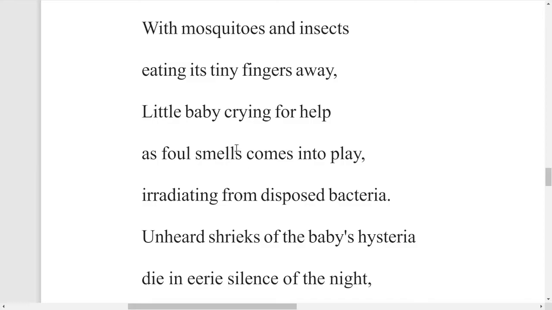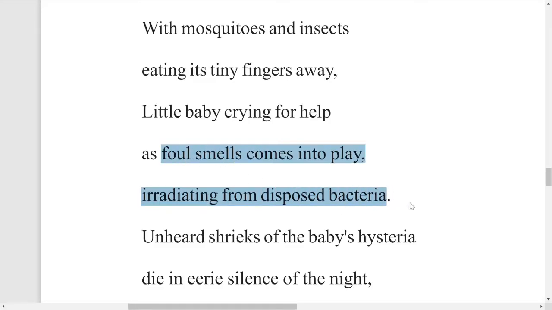Little baby crying for help as foul smell comes into play, irradiating from disposed bacteria. So when the little baby is just left alone, when all these insects and mosquitoes were eating its fingers, this little baby was crying for help as foul smell comes into play. Foul smell means dirty smell, bad smell. So when the bad smell completely surrounded it, this little baby started to cry aloud. This foul smell is coming out of the disposed bacteria.